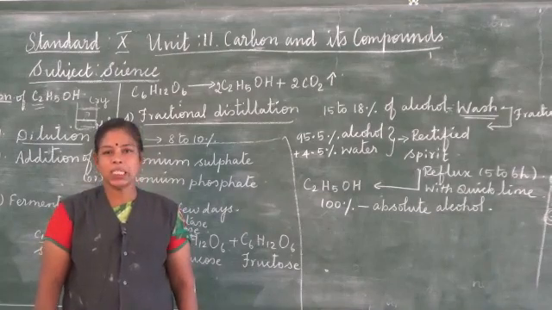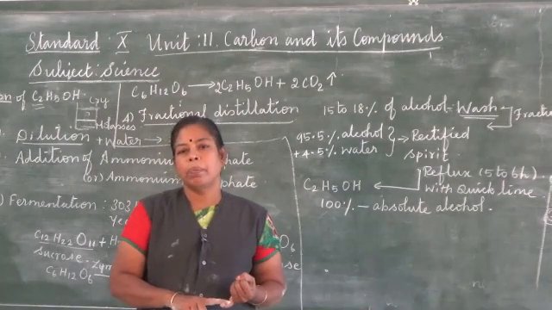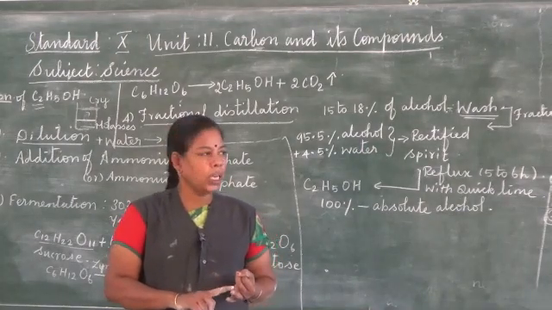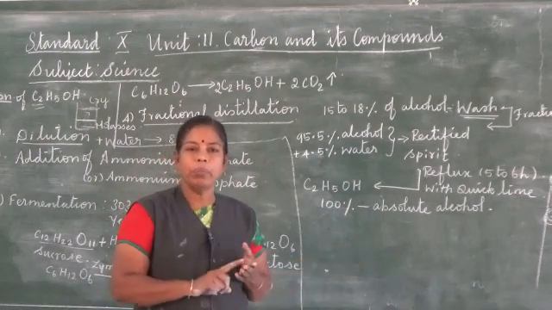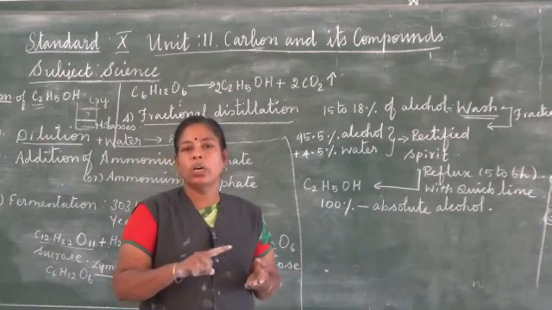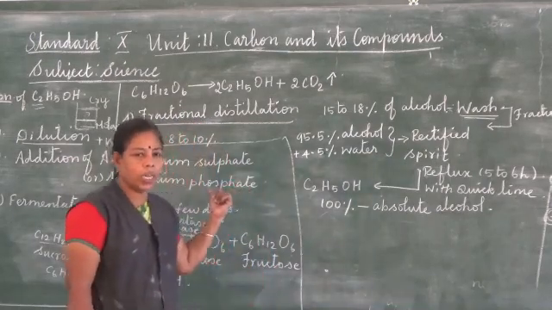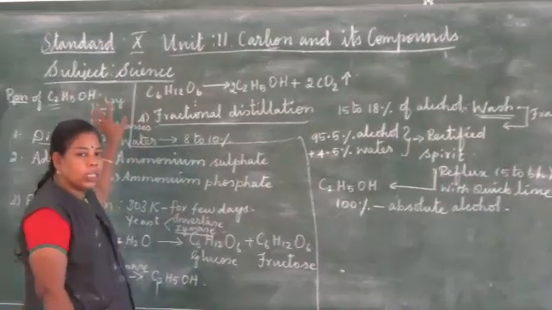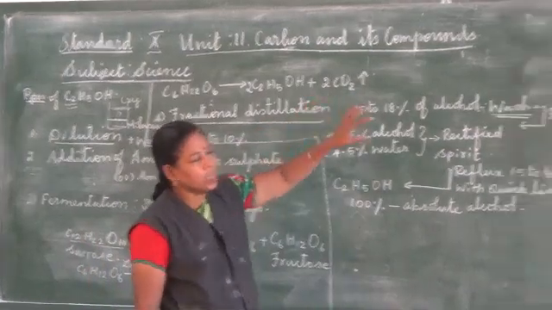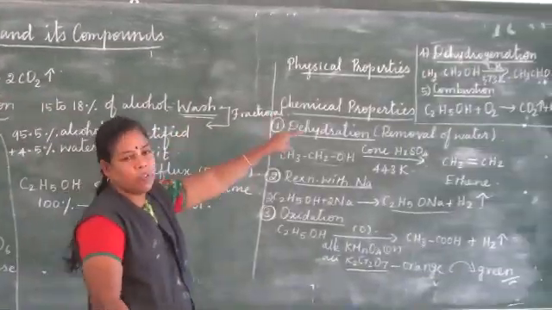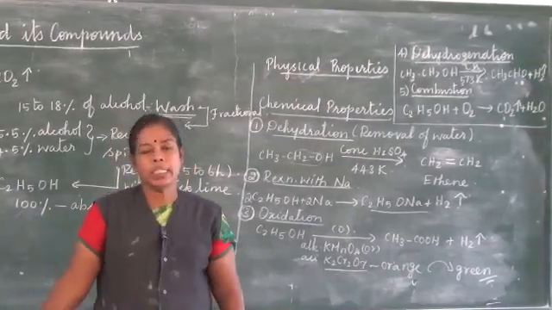So today in this class we saw how to name organic compounds using nomenclature, and I worked out some examples in the class using the root word, prefix and suffix. Then we saw how ethyl alcohol is prepared in industry, its physical properties, its chemical properties, and its uses. These are the things we saw in this class.